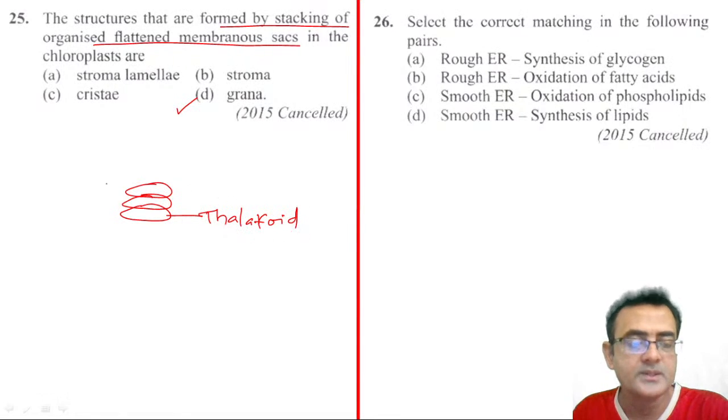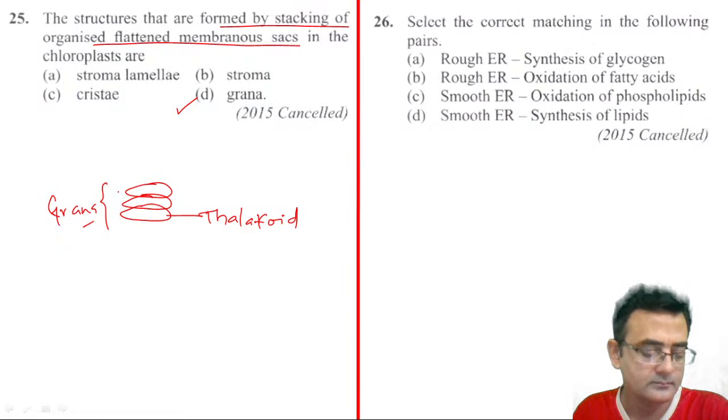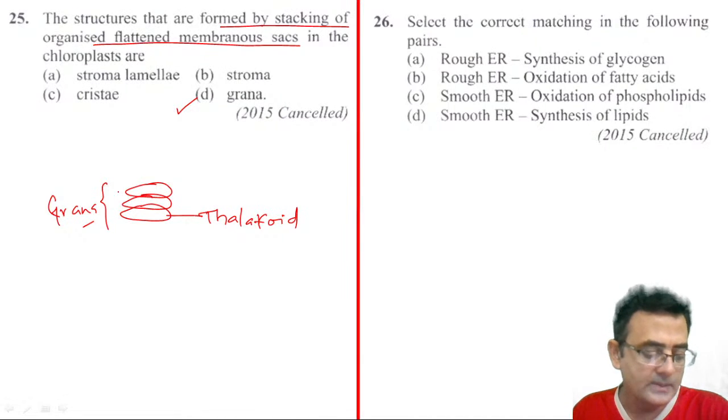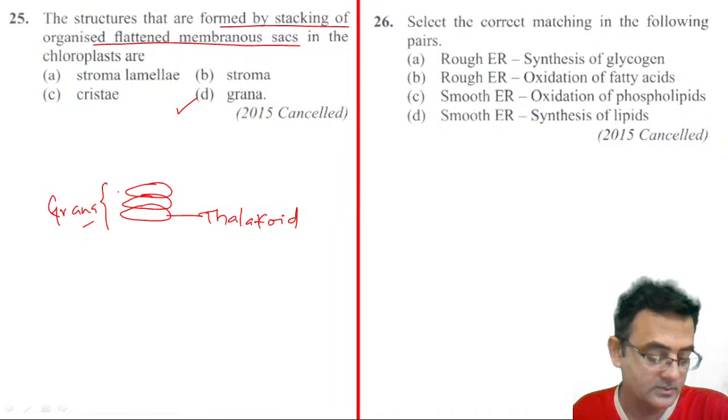Okay, and a stack of thylakoids is called grana. Yeah, D number, you are correct. Abhay Kumar, grana, you are also correct. Good. So see, my friends, very easy questions are there, so be careful and try to struggle with the question, right?